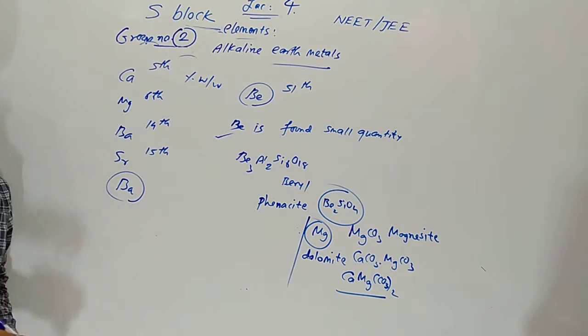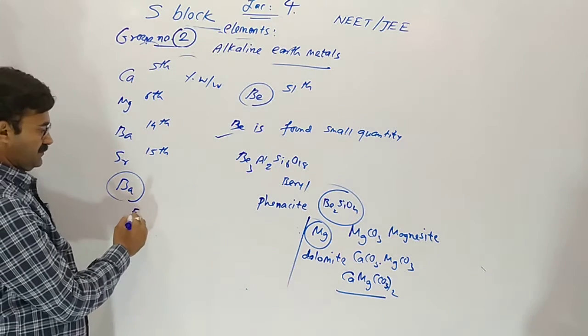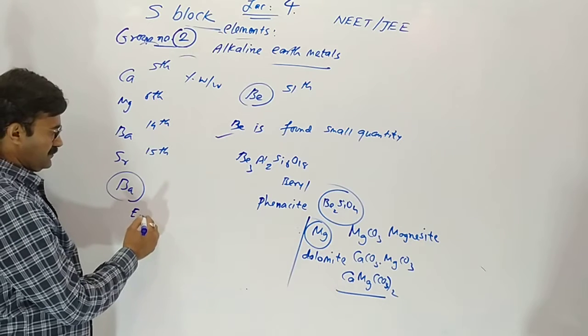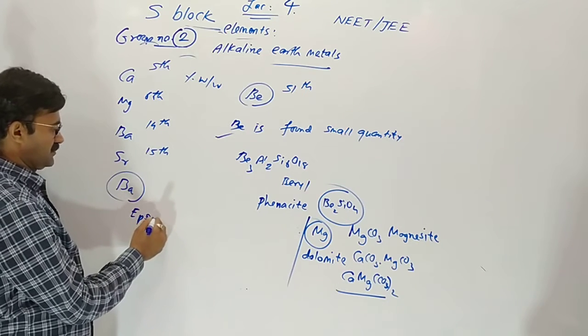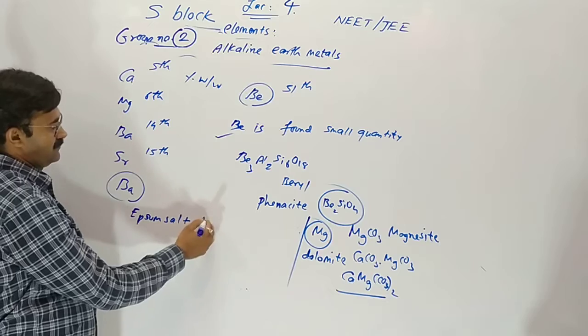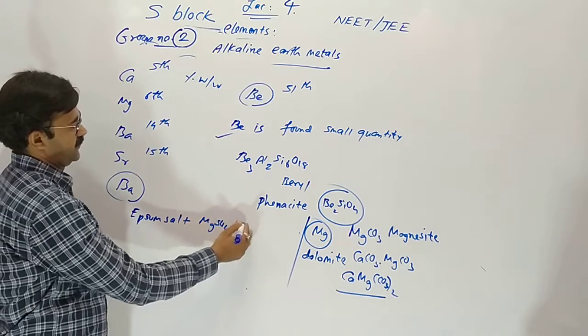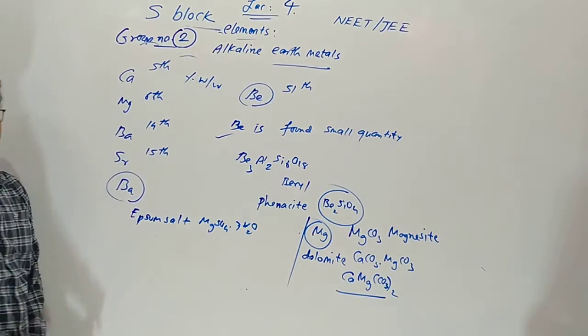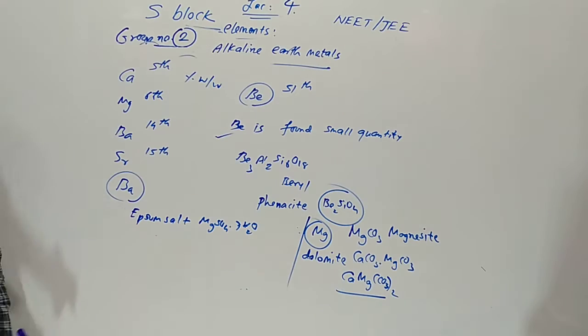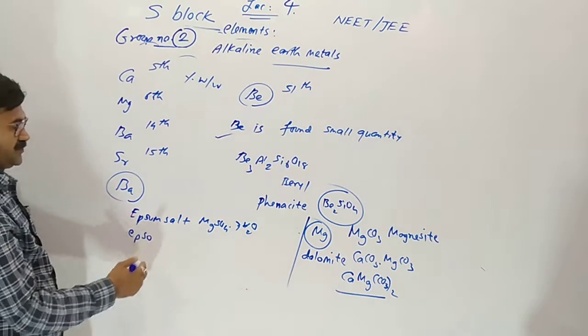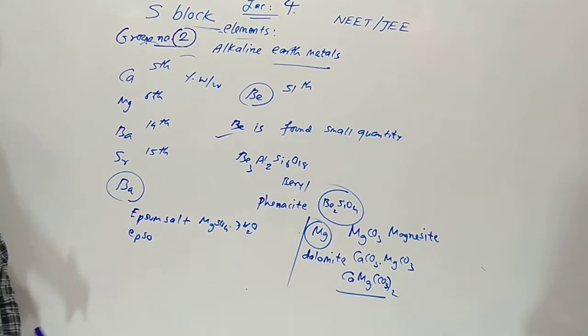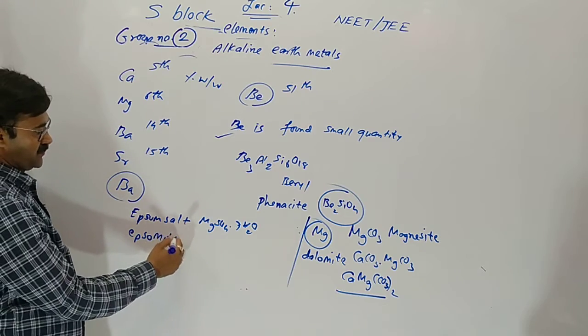Other minerals of magnesium are Epsom salt, MgSO4.7H2O, another name of which is epsomite.